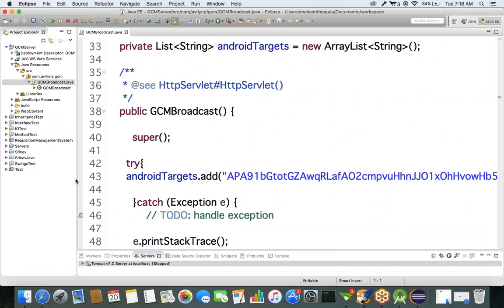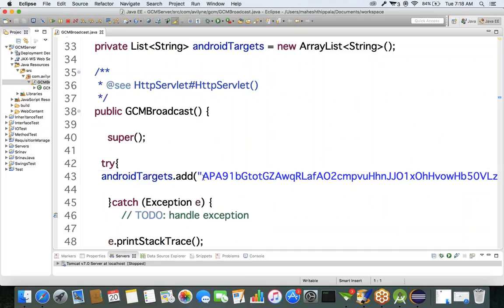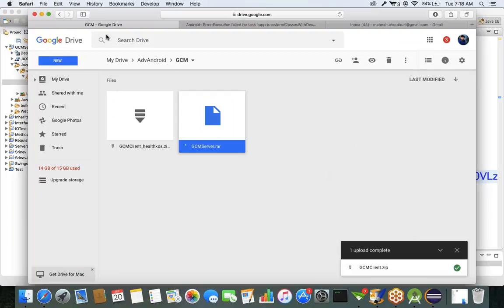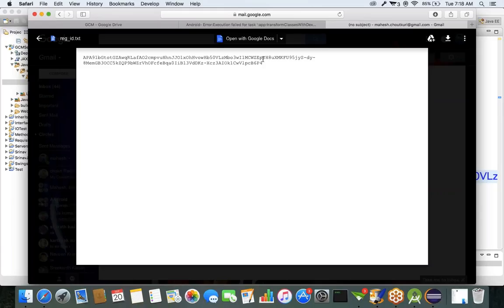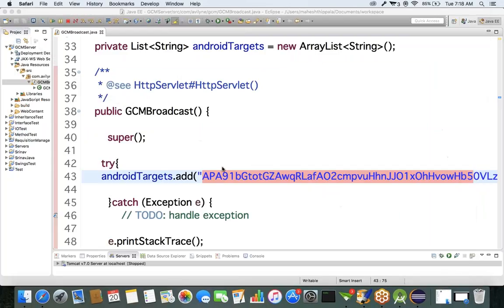For example, I want to get a notification on my device. What we have to do is configure this registration ID. Whatever registration ID we got, in my phone I got this registration ID, so that's why I sent this registration ID as an email. From the application server I want to send a notification to this device, so we have to configure this device here.